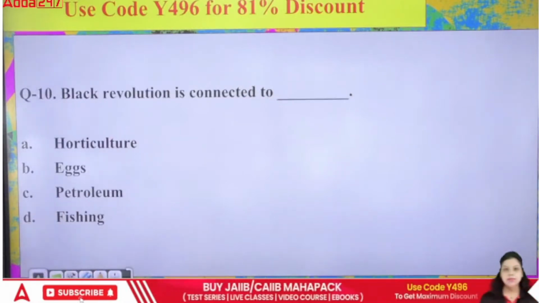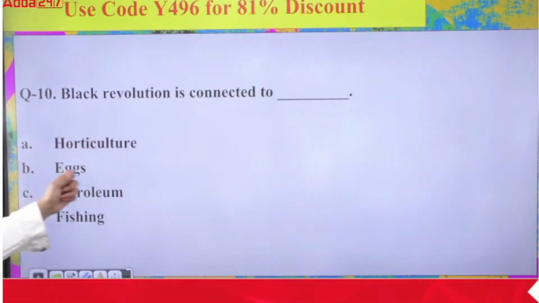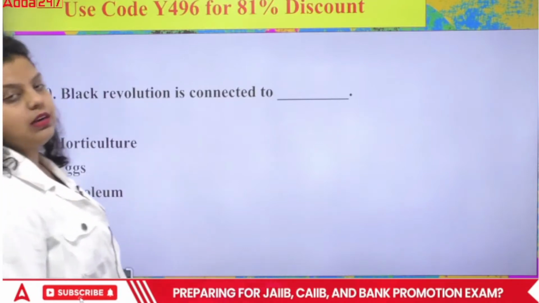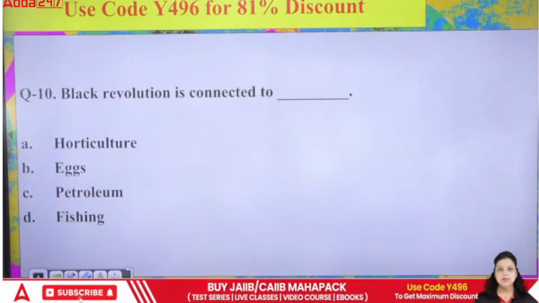Now next, Black Revolution is connected to which of the following? First, horticulture, second, petroleum, fishing. So Black Revolution is related to which particular product or field? A, B, C, or D?